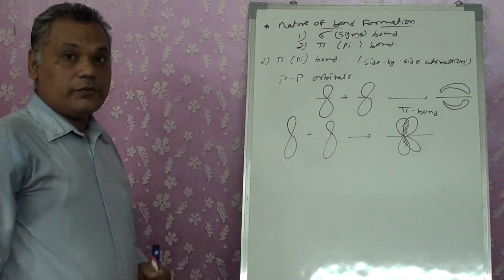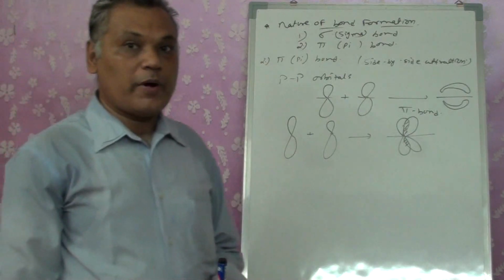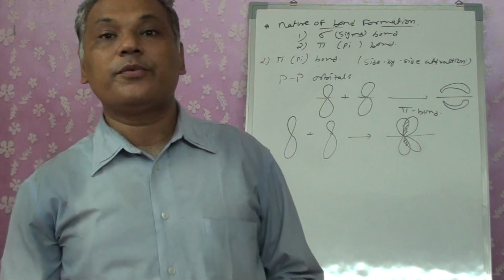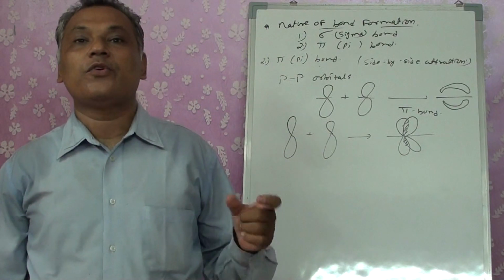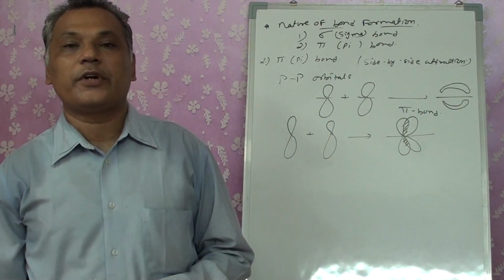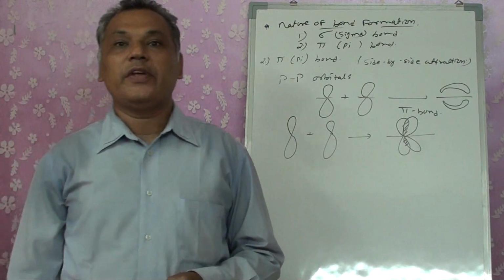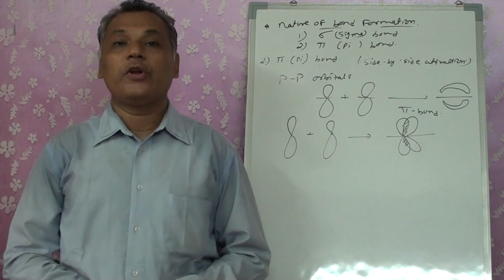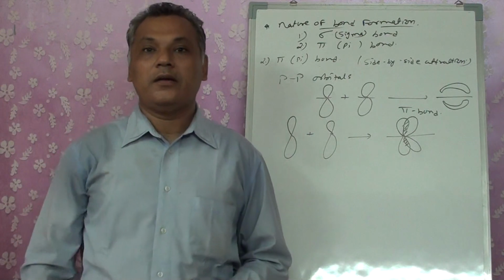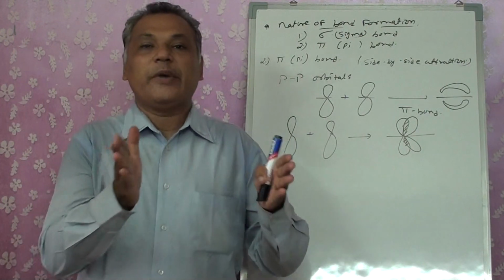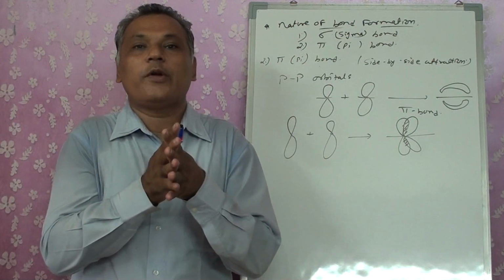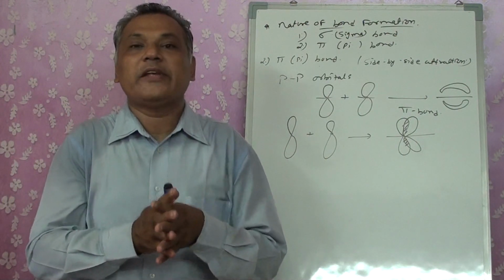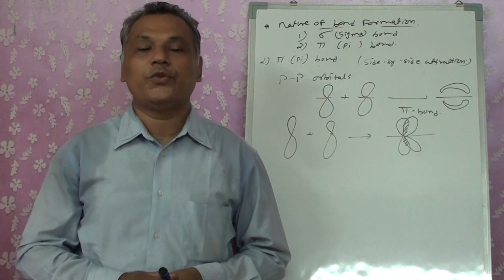Now, whether it is a sigma bond or pi bond also depends upon the strength. Sigma and pi bonds have different forces of attraction. When you have a sigma bond, the orbitals overlap end to end. As a result, there is maximum overlapping of the orbitals, and so maximum force of attraction between them.